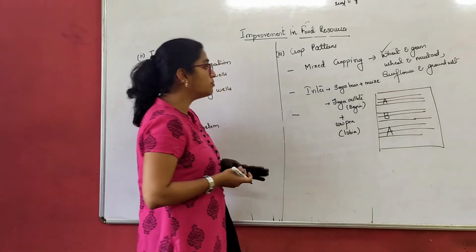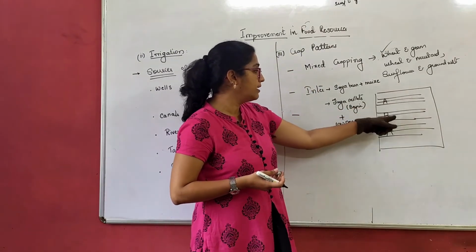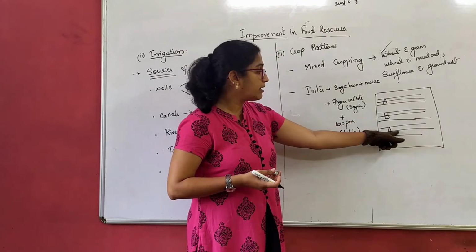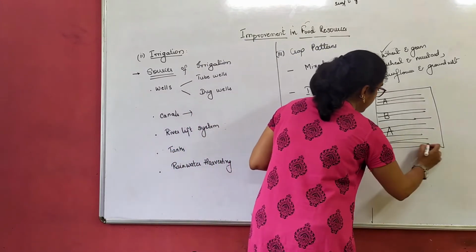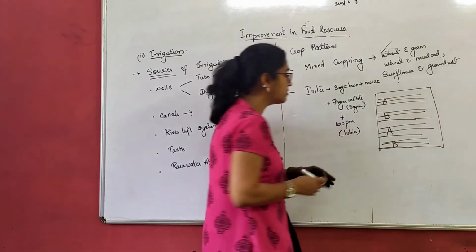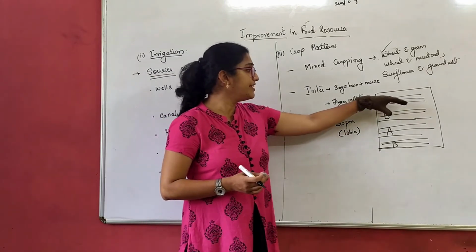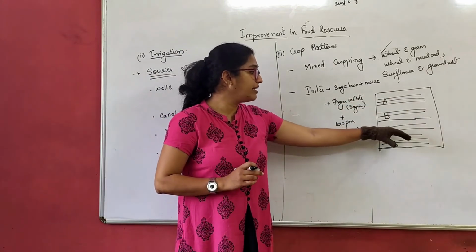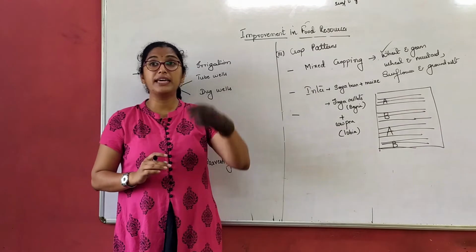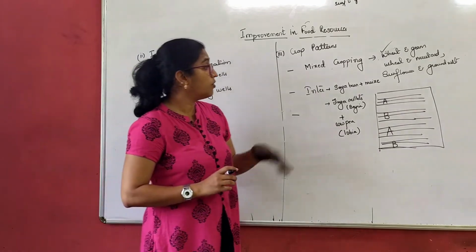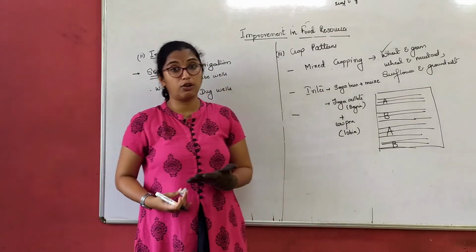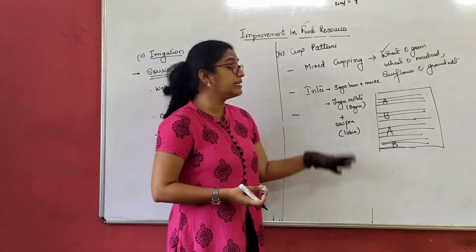So assume that I have grown soya bean here, I will grow maize here. Again I will grow soya bean here. Again in the last 3 rows I will grow maize here. Or I have grown finger millet here, cowpea here. Finger millet here, cowpea here. I am making 3 rows of each crop. So again this is called as intercropping. Now again, what is intercropping?